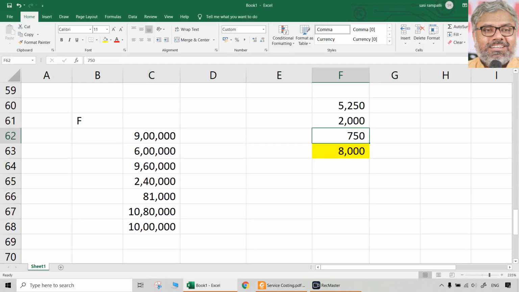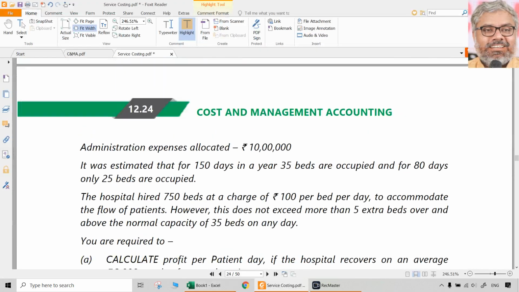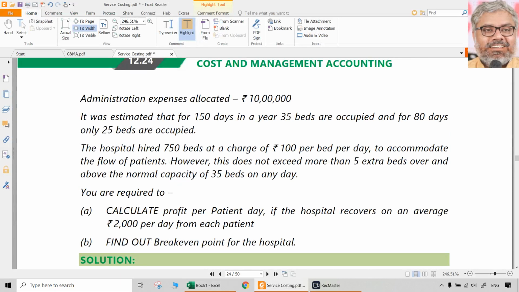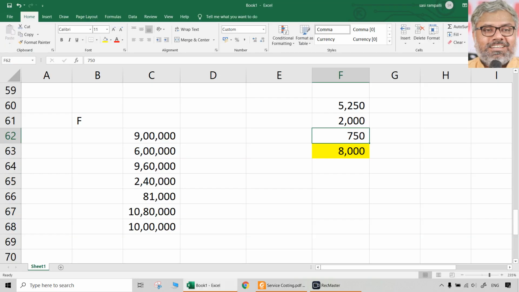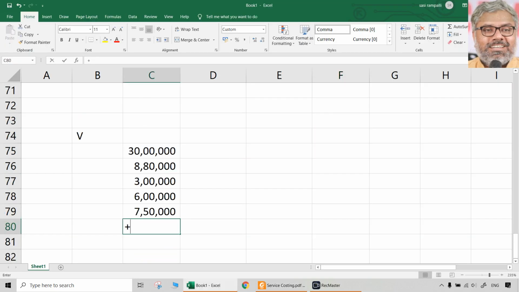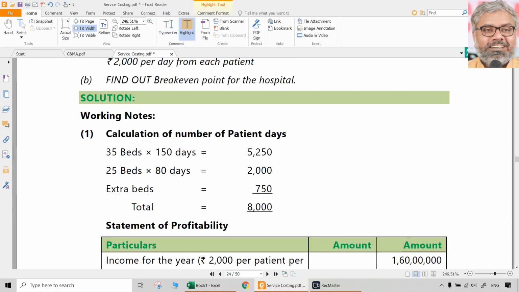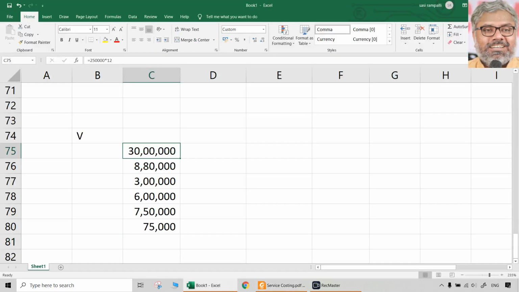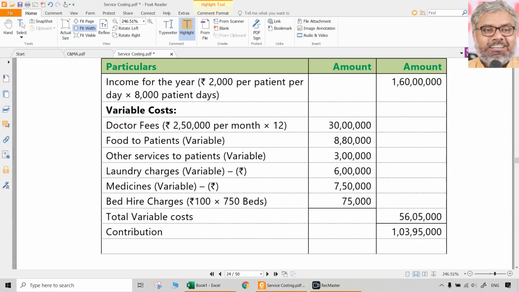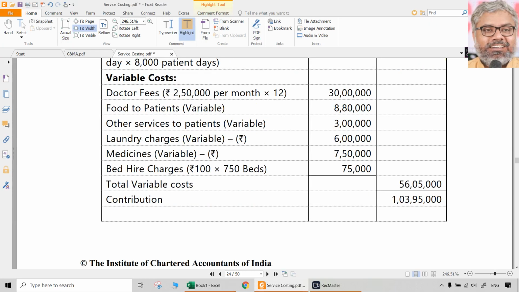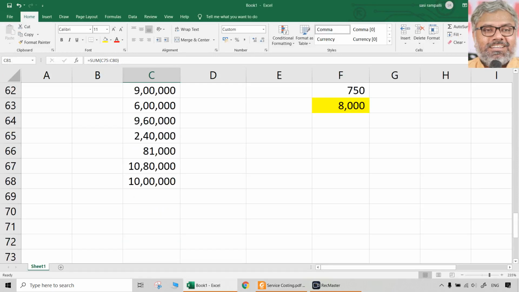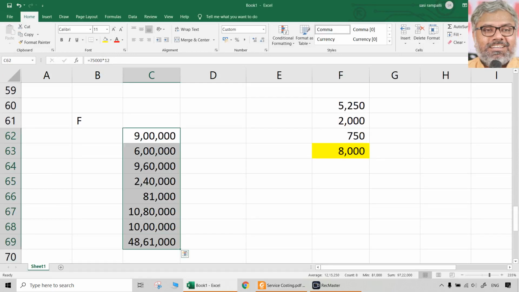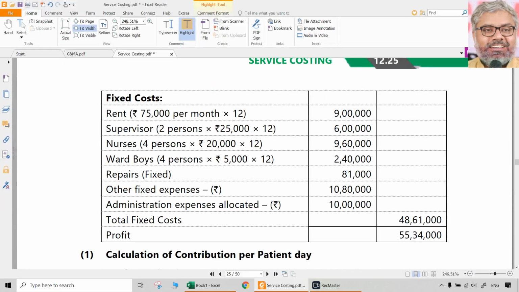The 750 beds, when they are hired at 100 rupees per bed per day, that will be a variable charge because it is changing on the basis of number of days. So 750 into 100 is also a variable cost. That should also be added. Adding all of them, we'll come to know the total variable cost, 56 lakhs 5,000, and the fixed cost, which we can do separately, is 48 lakhs 61,000.